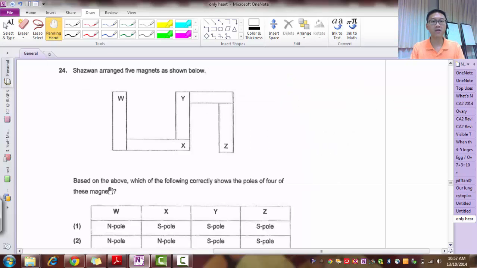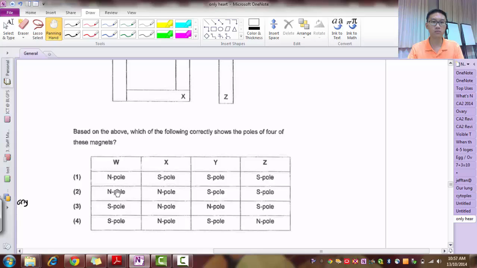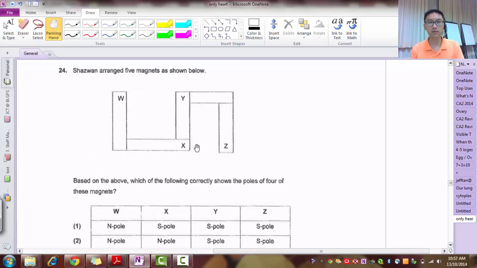Now this person arranged 5 magnets, and I want to know which of the following correctly shows the poles of 4 of these magnets. Like I said, for these questions, normally what you need to do is to assume. So let's assume that W is N. You can take it to be S, it doesn't matter, it will not affect your answer. So if this is N, this will be S. If one is north, the other one is south. Now because it attracts, remember opposite poles attract. So this is N, this will be S, this will be N, this will be S.